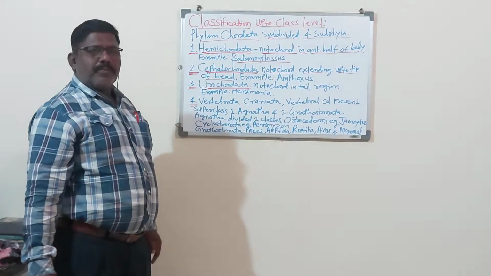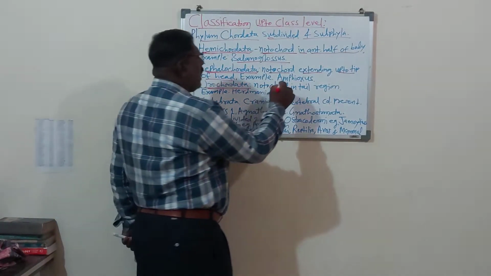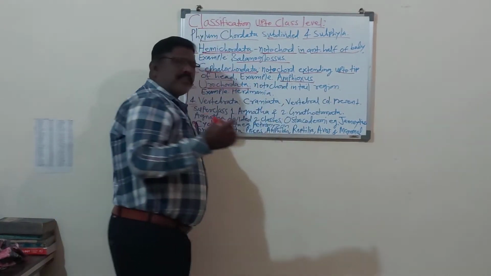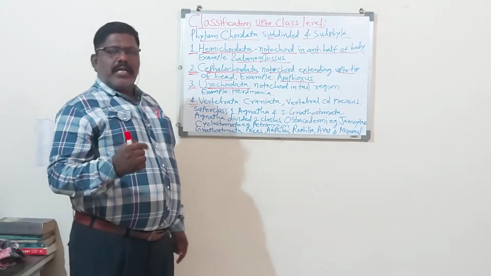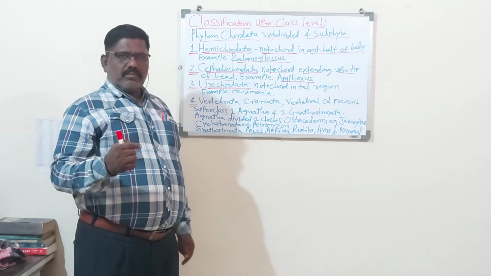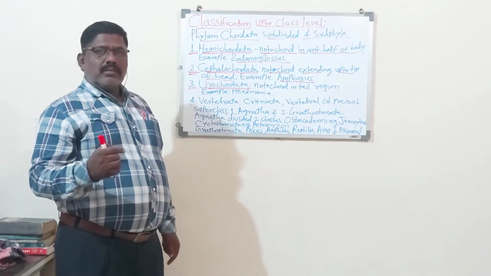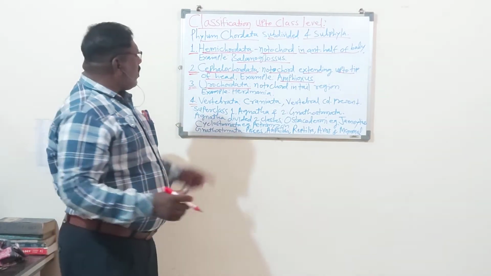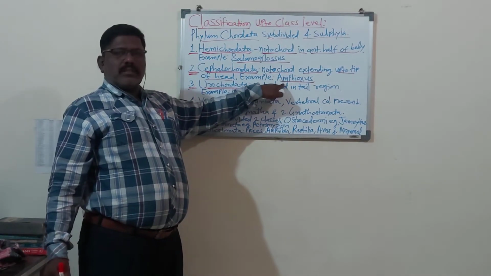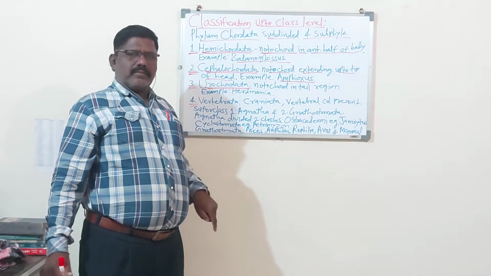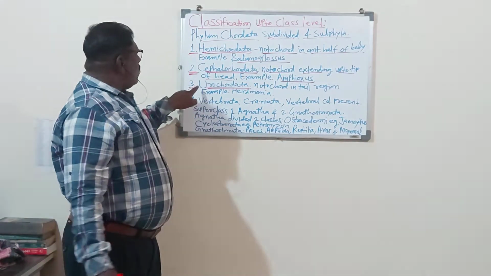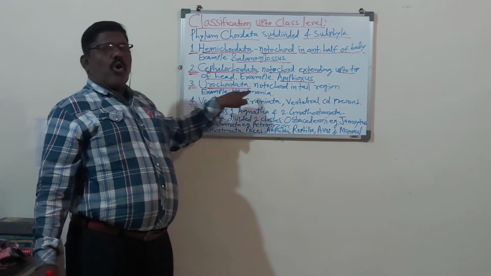The best example of Cephalochordata is Amphioxus. It is the smallest fish-like animal. It is also called the lancet. Remember, the example of Cephalochordata is Amphioxus, which is also called the lancet. Now the next subphylum is the Urochordata.